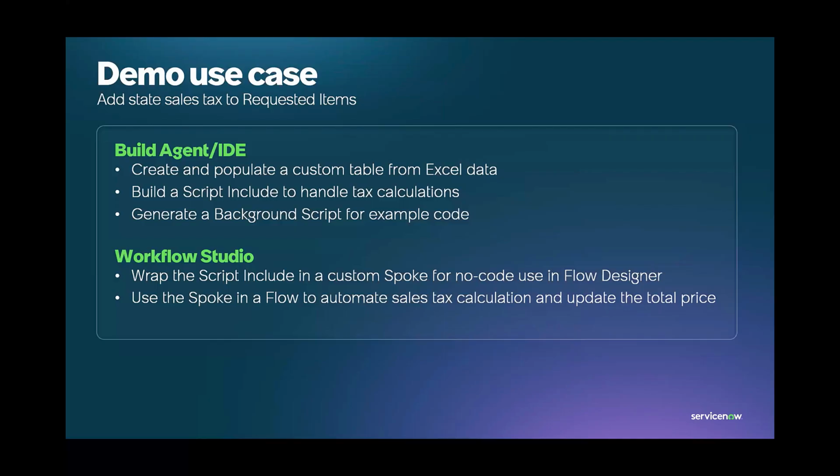But what we're trying to also just get everyone thinking about is, that's a work increment, right? And so how can we utilize that in ways that we would traditionally assemble different applications? And so that's where we're going to wrap the script in a custom spoke. What that will allow us to do, by embedding the script include capabilities into an action, is allow other users to interact with the script include using no code. So they'll be able to drag and drop the action in Flow Designer and use data pills to configure it.